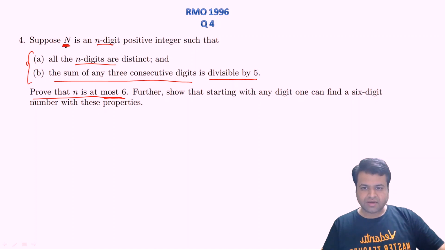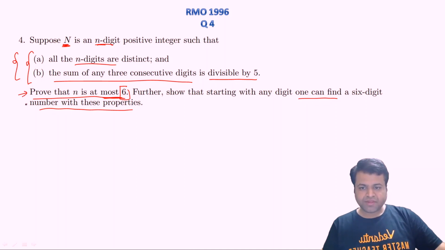So this natural number n, which is an n digit number, can have a maximum of 6 digits. Further, we need to show that starting with any digit, that is starting with either 1, 2, 3, 4, 5, 6, 7, 8, 9, we can find a 6 digit number with these properties. That is, we can find a 6 digit number starting from any digit that will satisfy these two conditions, right? Okay, so let's first prove the first part, that this natural number n will have a maximum of 6 digits.